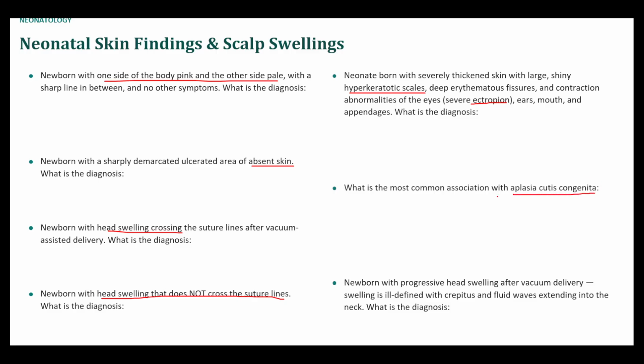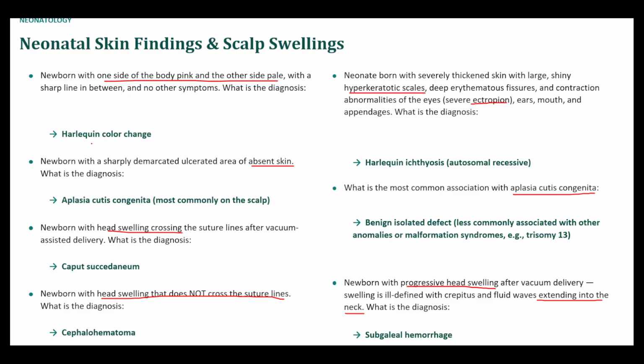What is the most common association with aplasia cutis congenita? So actually, if they're born with aplasia cutis, it's usually isolated. They don't have any other syndromic features or any other problems. A newborn with progressive head swelling after vacuum delivery, the swelling is ill-defined with crepitus and fluid waves extending into the neck. So it's not limited by sutures and it's growing larger and larger. This is subgaleal hemorrhage.